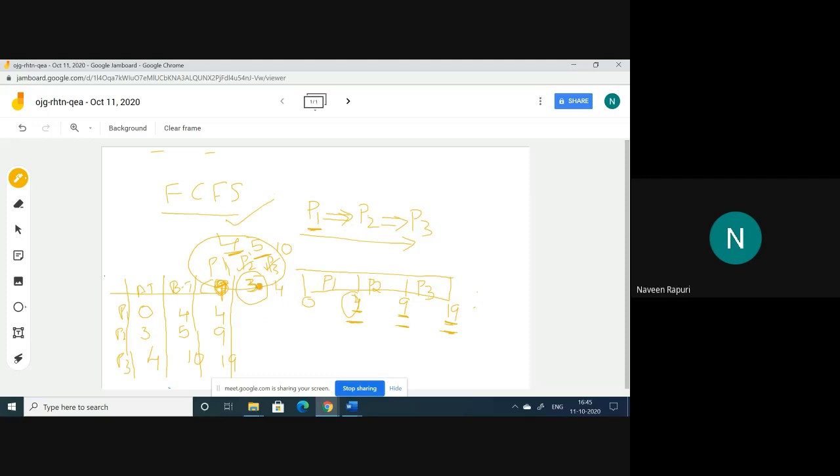Now we need to calculate the turnaround time. The turnaround time is completion time minus arrival time. I have already given the formulas.